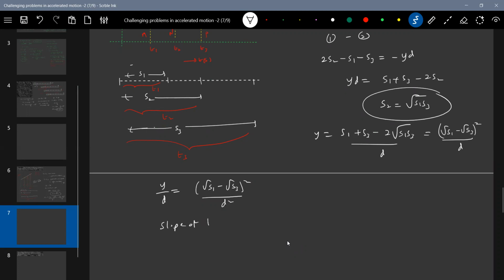Slope of line, slope of curve in VT graph, in turn what is it? That should be equal to acceleration. So therefore, what is the acceleration? I can write it. Acceleration is equal to root S1 minus root S3 whole square by D square. Okay, this is the answer.